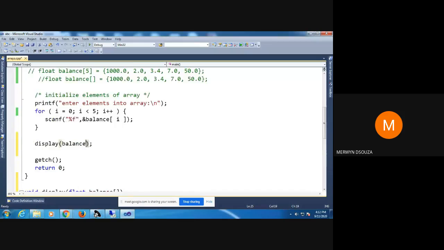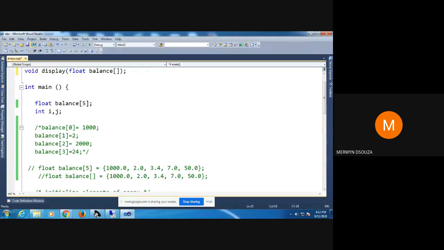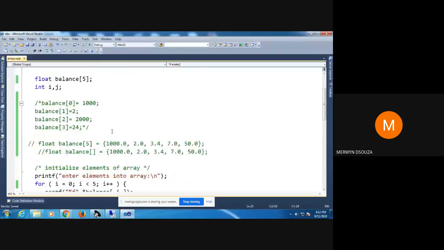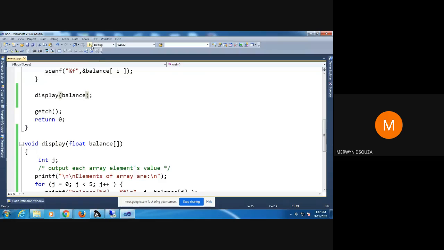Now if I run my program, I will get the same output as the previous one. So I will run this program. The only difference now is that I am showing off that I know functions and I know how to pass arrays to functions. So now in future you can also show off.